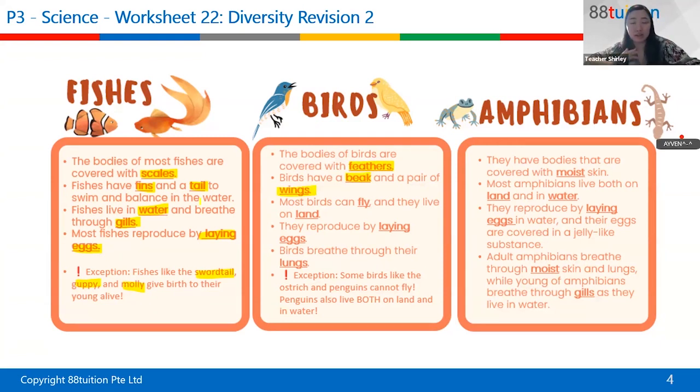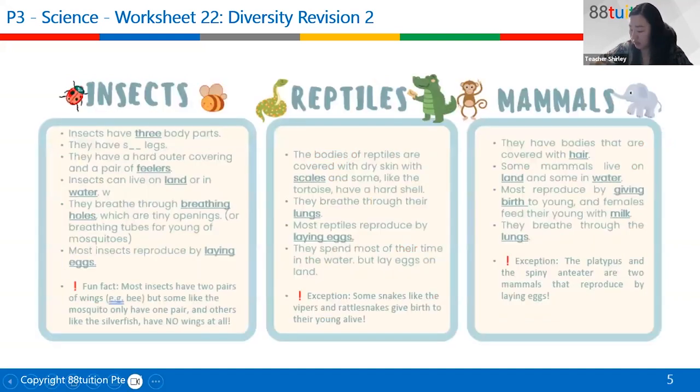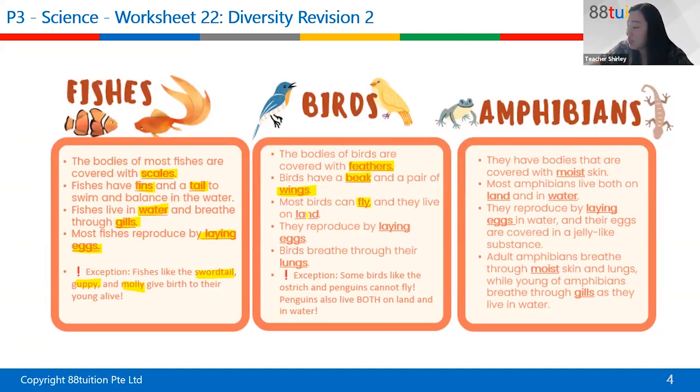Not all birds can fly, but all birds have wings. Most birds can fly, and they live on land. Their reproduction method is laying eggs, and they breathe through their lungs.